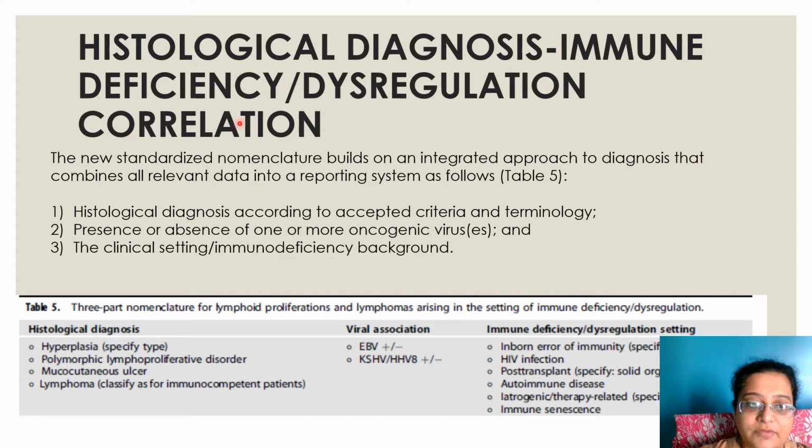Histological diagnosis of immune deficiency dysregulation. You read this. Basically, these viral entities, they have mentioned EBV separately also, and then they have mentioned its association under immune dysregulation lymphomas also. And these immune dysregulation lymphomas look like either follicular hyperplasias, they might look like polymorphic lymphoproliferative disorders, can have mucocutaneous ulcers or just unclassified lymphomas. And then the deficiency that you get is HIV. They can be after transplant. There might be autoimmune problems. It is iatrogenic. There can be inborn errors like PIDs, etc.